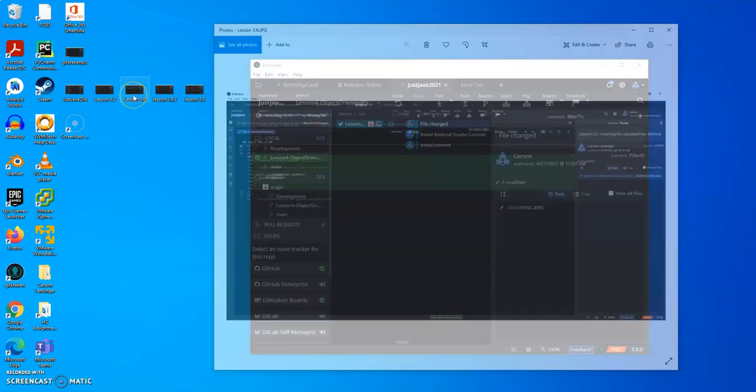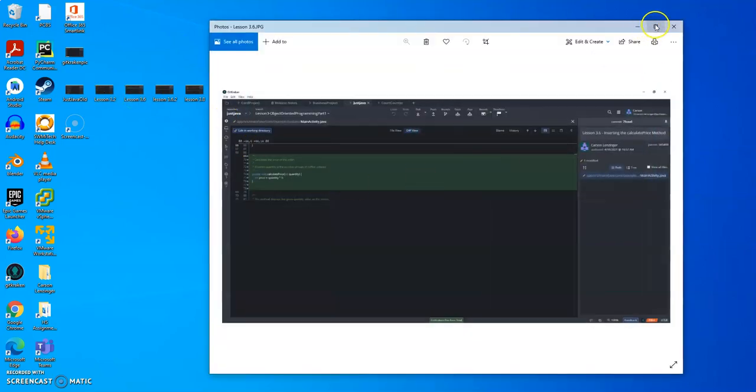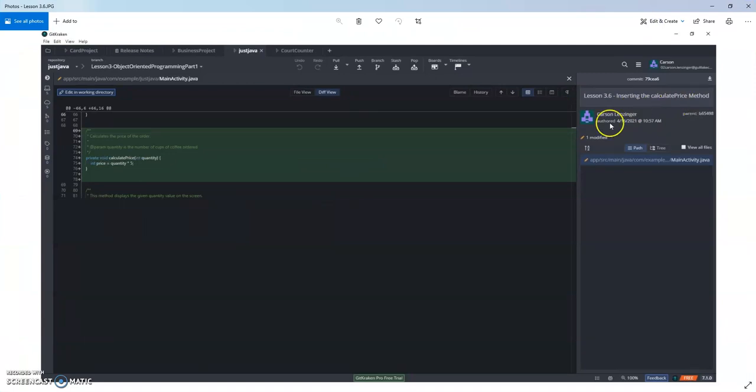We have 3.6. That takes a little jump out. We got inserting the calculate price method. This method just calculates the price ordered, just like the comment says, and the param quantity is the number of cups of coffee ordered. So that was that param.